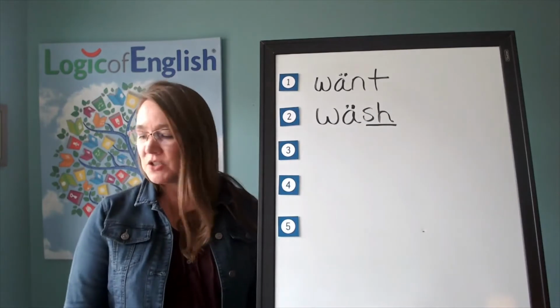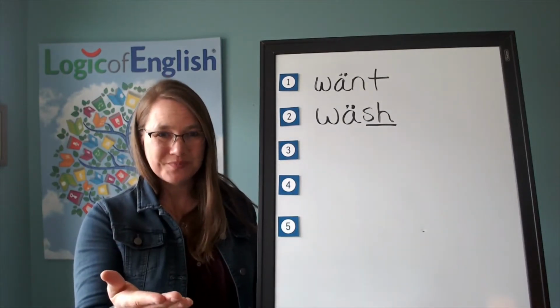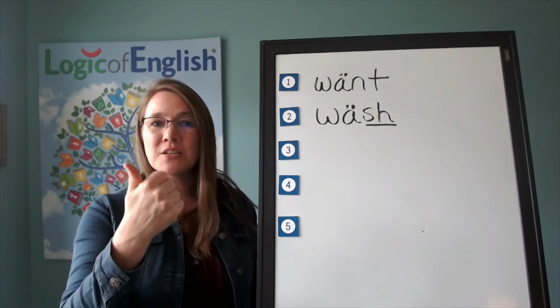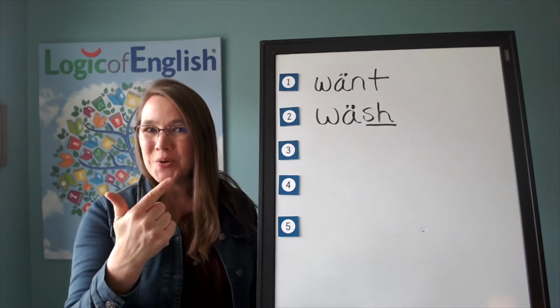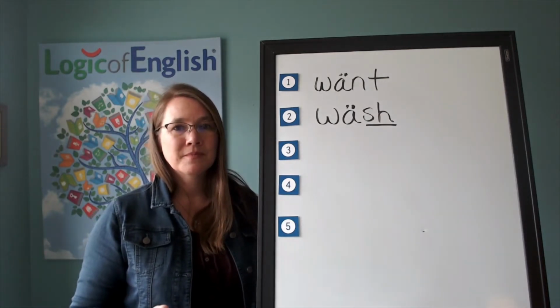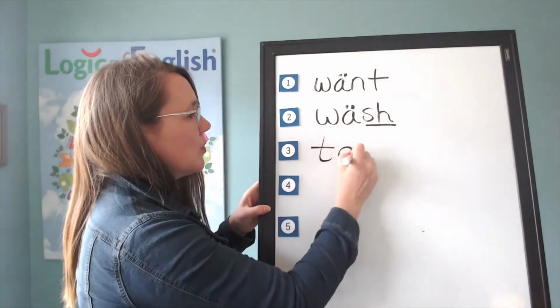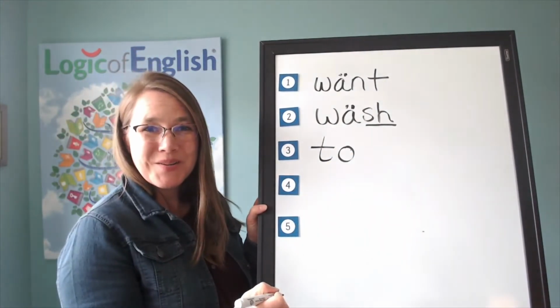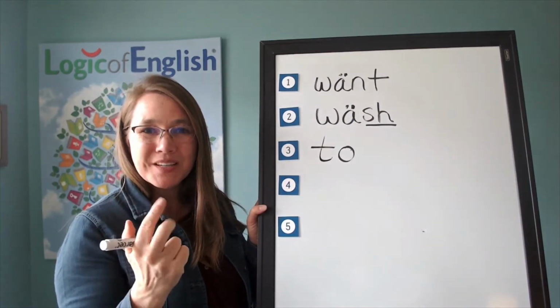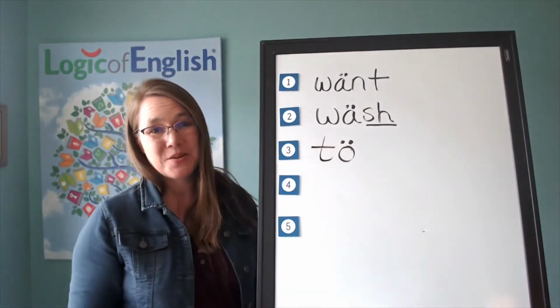The next word is to. I will give it to you. To. Let's sound it out. T, oo. Use an a, o, oo. Go ahead and write it. All right, help me to write it. T, oo. All right, what sound of a, o, oo do you hear? That's right, you hear the broad sound, that third sound.